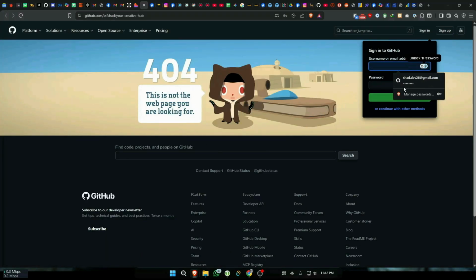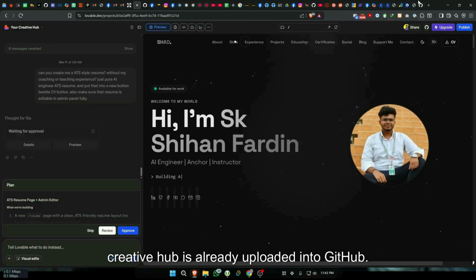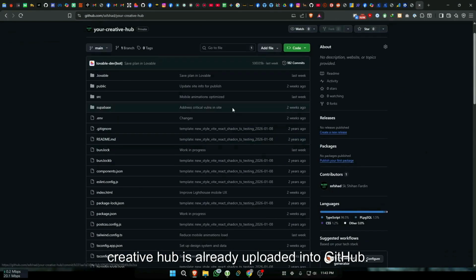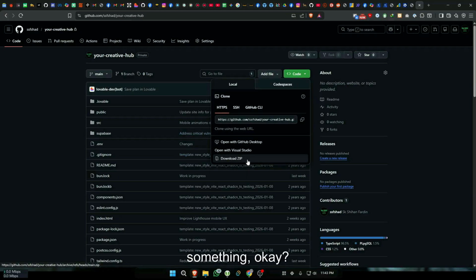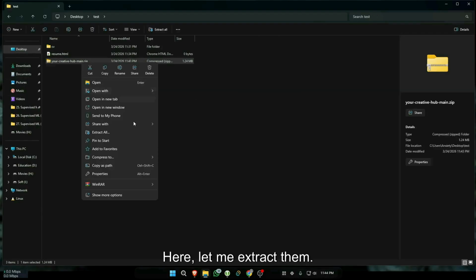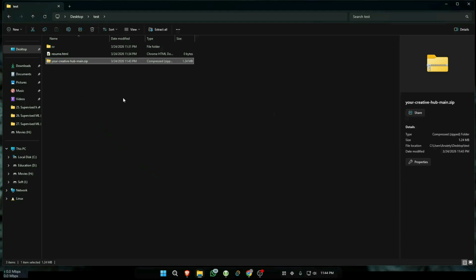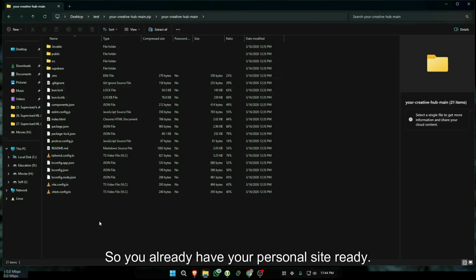Oh, I need to sign in. Once you're signed in, you can see my whole Creative Hub. Here the project name, your Creative Hub, is already uploaded into GitHub, so you can download it as a zip or something. Okay, now I'm downloading it as a zip. Here, let me extract them. See, your whole Lovable project is here in the site. So you already have your personal site ready.